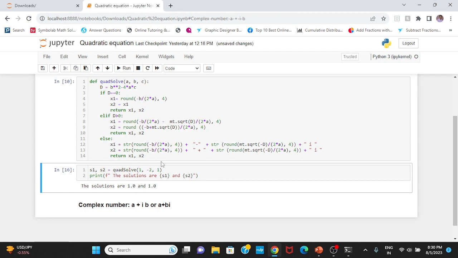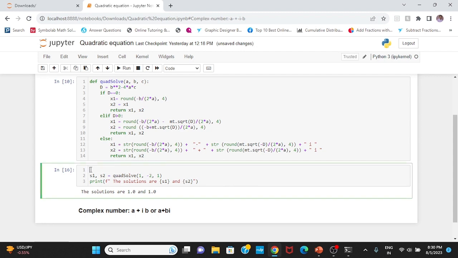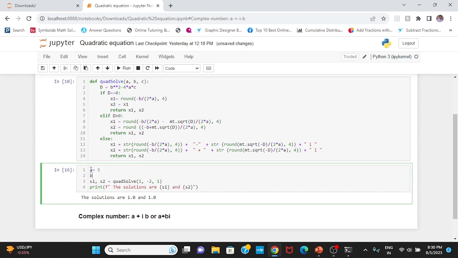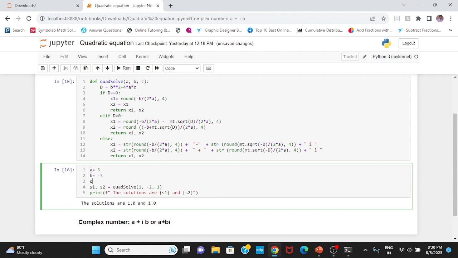Okay, if I change the quadratic equation here, I can give the values, for your ease of access, like a equal to 5, b equal to negative 3, and c equal to negative 2. Then what are the solutions? I will type here a, I will type here b, and I will type here c.